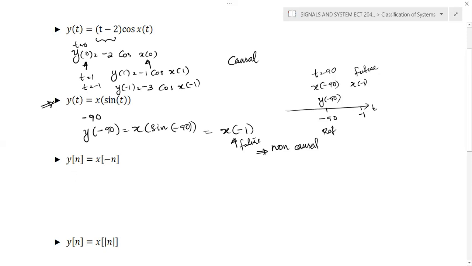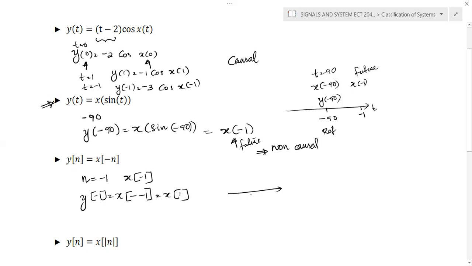Here y of n is given by x of minus n. In this discrete time system, if you put n is equal to minus 1, a negative value, that is y of minus 1, the present input is x of minus 1. If you substitute n is equal to minus 1 in this equation, it becomes x of 1.